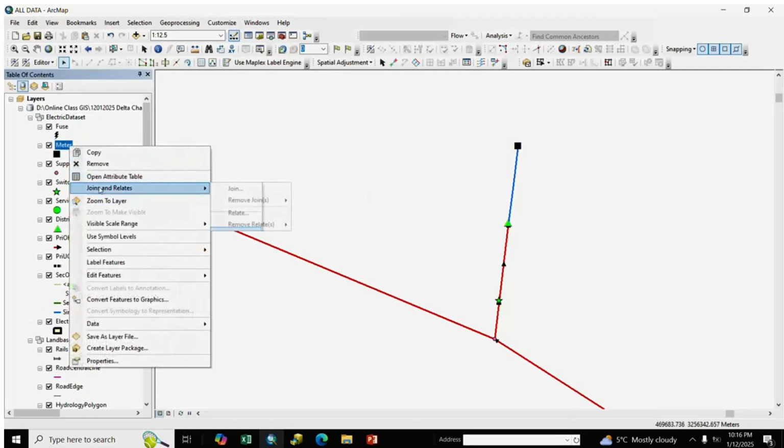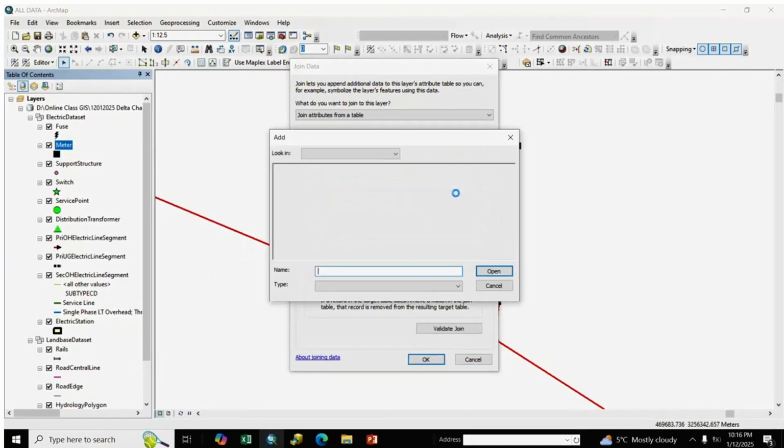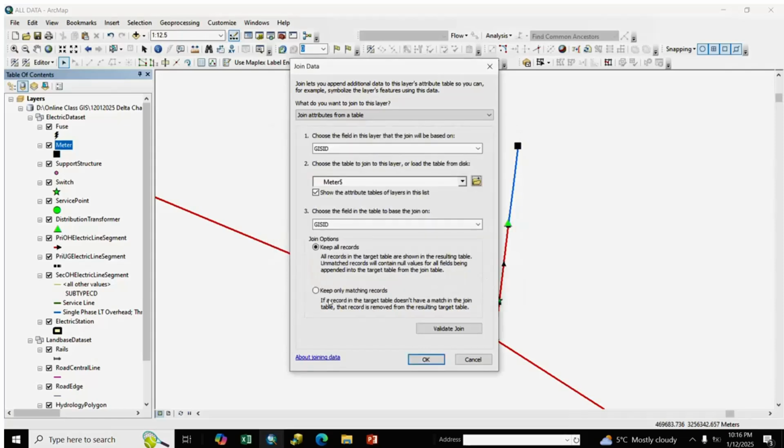Next meter. Join, GIS ID, meter, add, keep only matching records, okay.